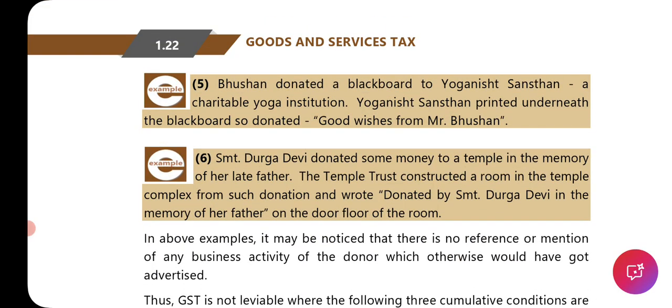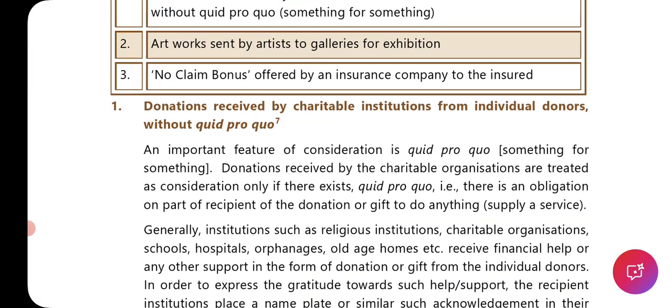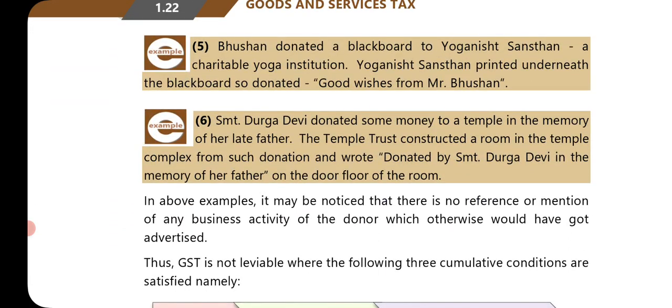So they have given us the examples, right? This example is related to Mr. Bhushan, who donated a blackboard to Yoganist Sansthan, a charitable yoga institution. Yoganist Sansthan printed underneath the blackboard, "Donated, good wishes from Mr. Bhushan." Okay, he has written simply good wishes from Mr. Bhushan. So this donation is not a transaction of quid pro quo. They are just thanking the person.